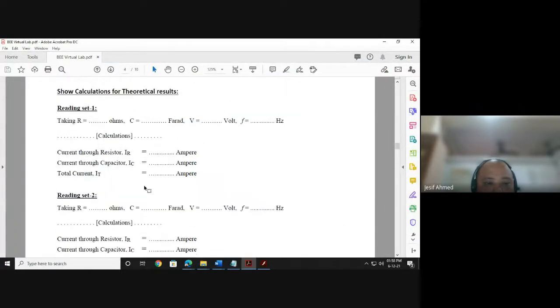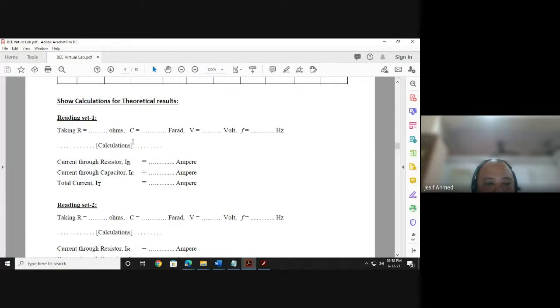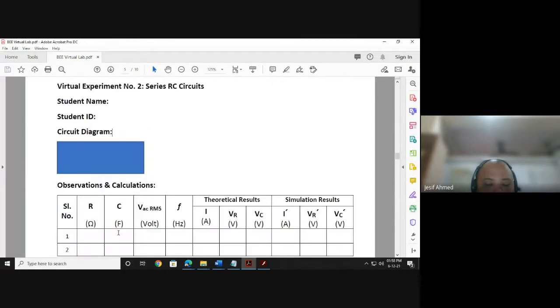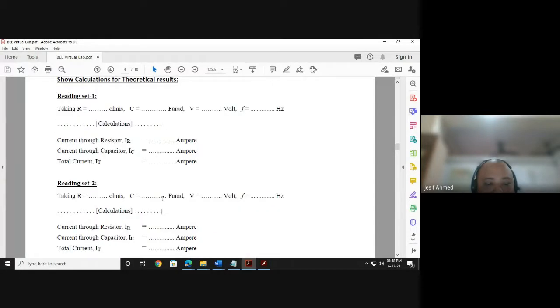So you will calculate the theoretical results showing all the calculations, then write the theoretical result for first set of reading. Similarly, for second set of reading, you will mention what is the value of R that you have considered, what is the value of C you have considered, what is the value of V and frequency you have considered, and show the manual calculation, and write the results of manual calculation, IR, IC, and IT for the second set of reading, just like your previous case.